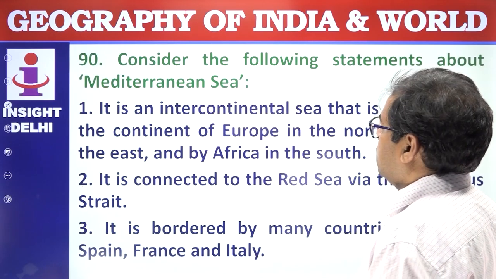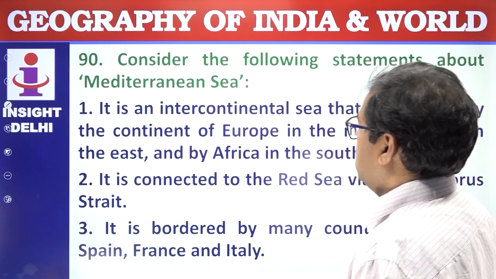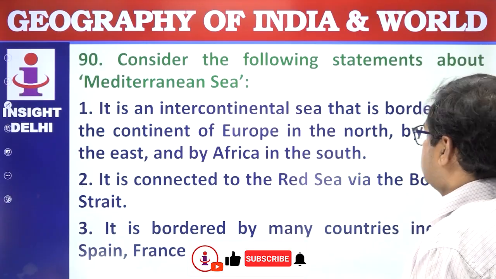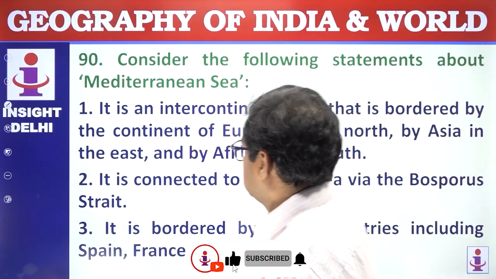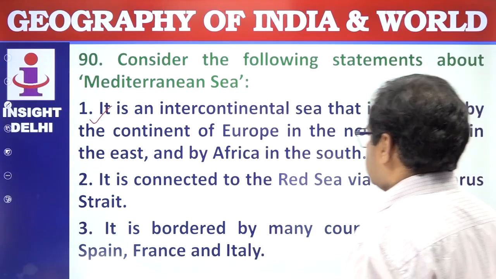Consider the following statements about the Mediterranean Sea. It is an intercontinental sea that is bordered by the continent of Europe in the north, Asia in the east, and Africa in the south. This is correct. It is connected to the Red Sea via the Bosporus Strait. Wrong.